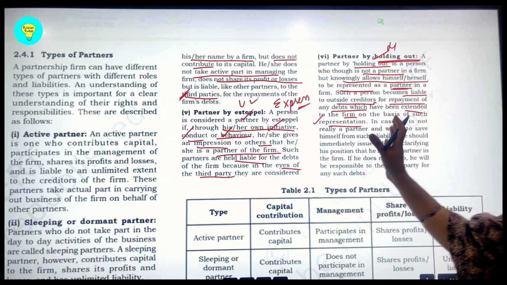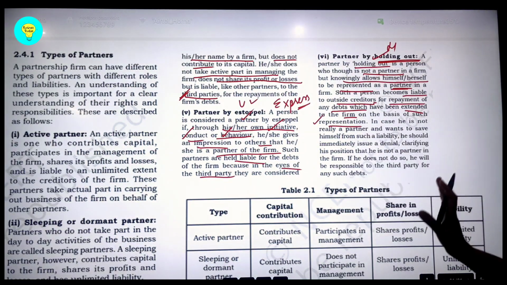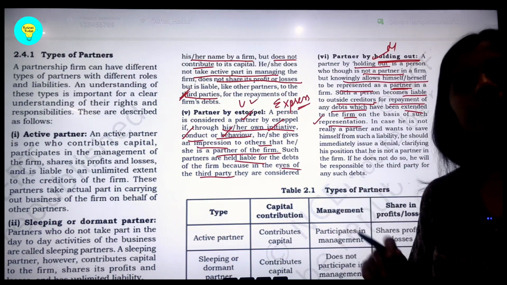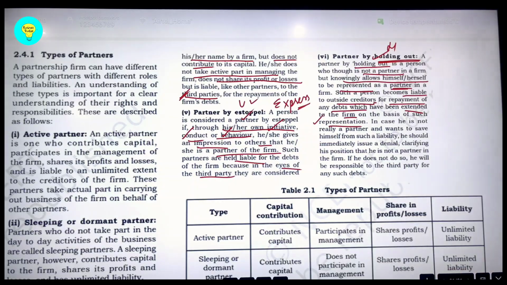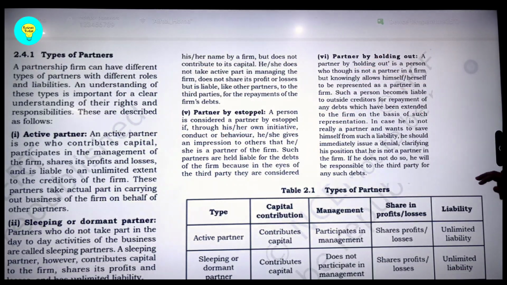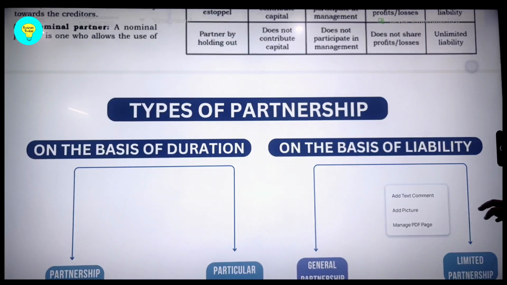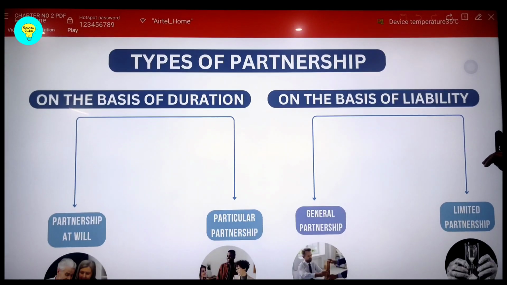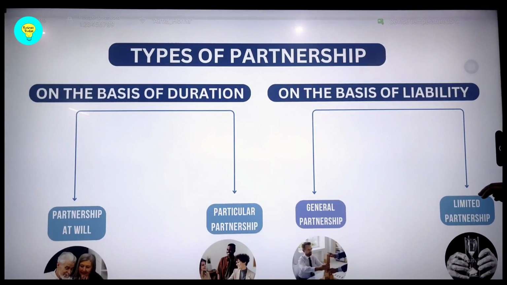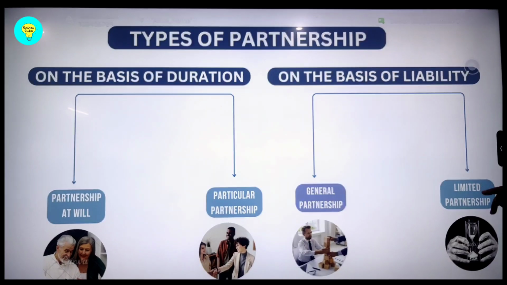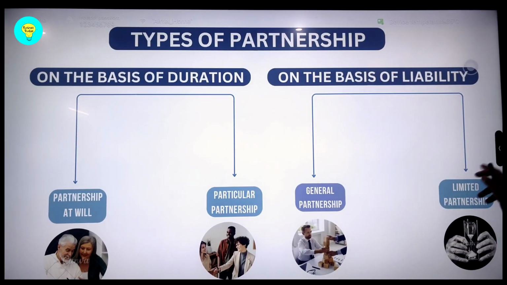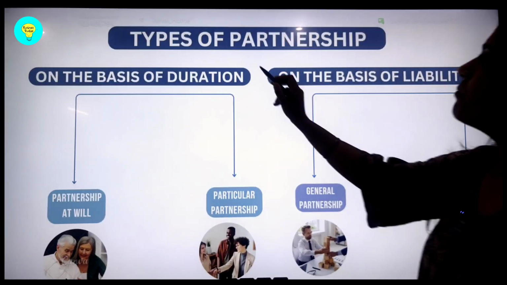So this is the basic difference, but both are not actually the partners, they are only partners for the namesake. So I hope this type of partners is very clear. From NCERT also we have seen it, and you can just remember it as NHE and ADS. Now we have another segment, students, that is on the type of partnership.